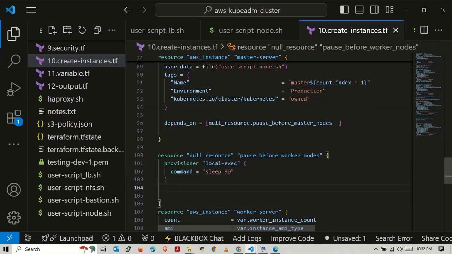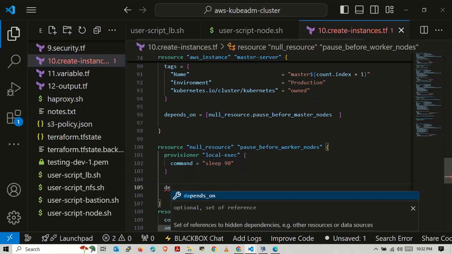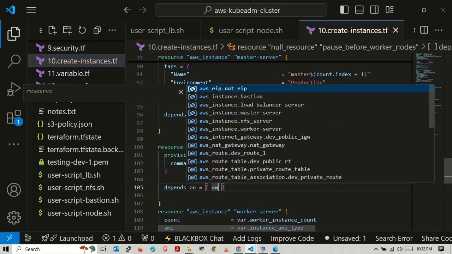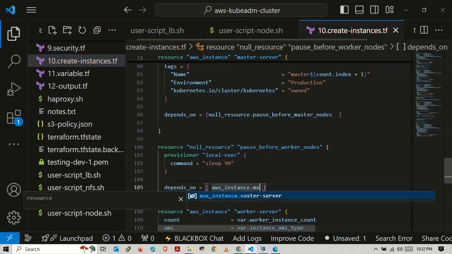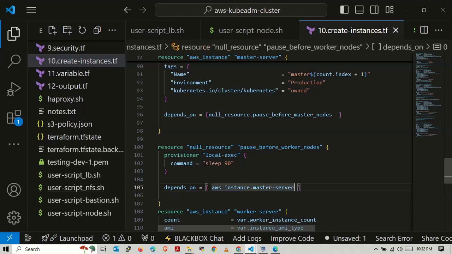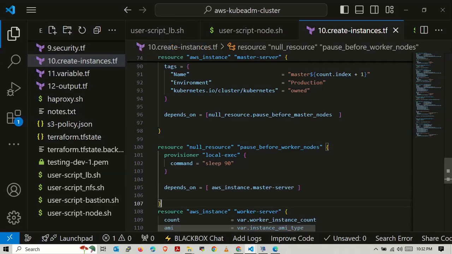Now it depends on AWS instance master server. After creation of master nodes, it will start getting created.